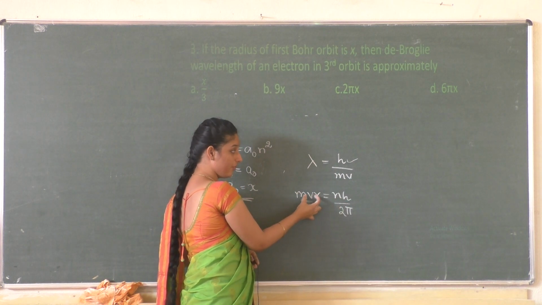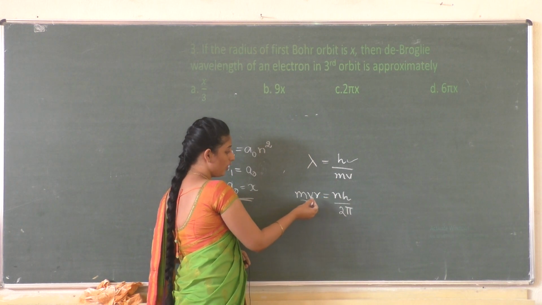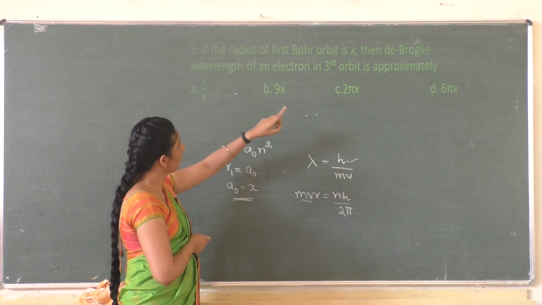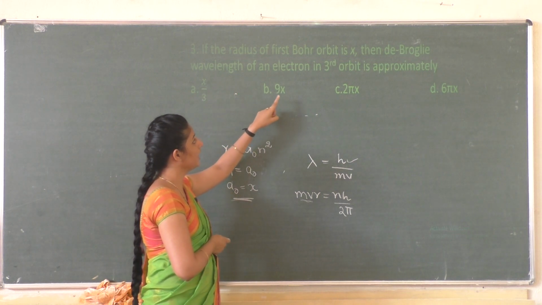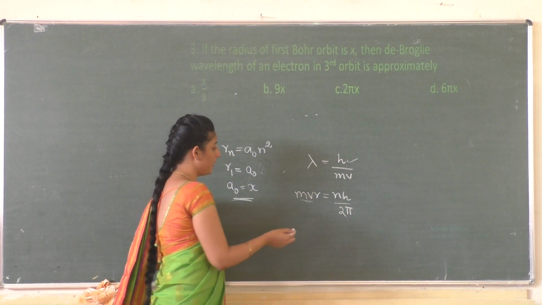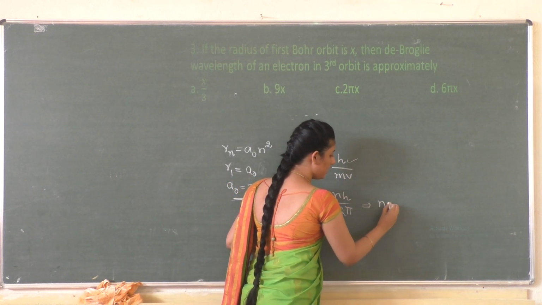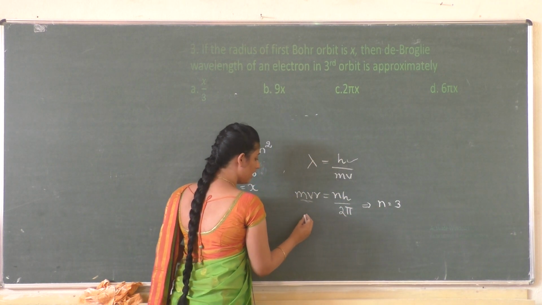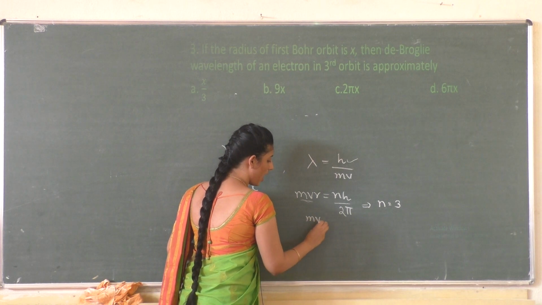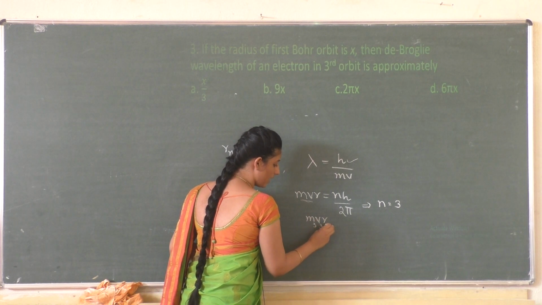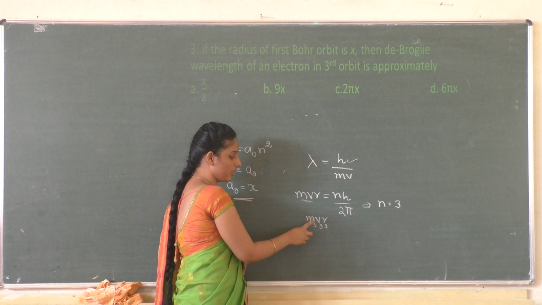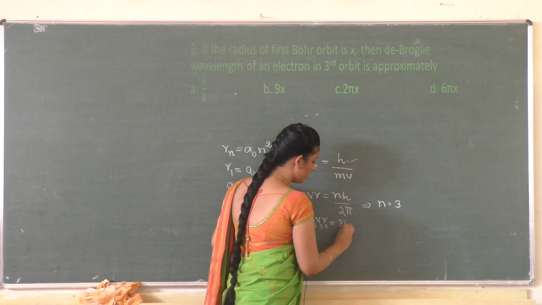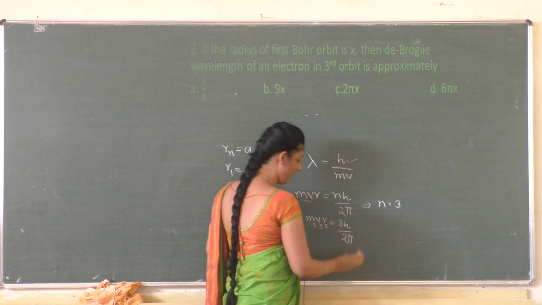So here, the question is, you need to calculate the wavelength of an electron in the third orbit. Third orbit means the value of n is 3, isn't it? So substituting n as 3, you will get m3v3r3. Let me write it as mass of electron in third orbit, velocity of electron in third orbit, and radius of third orbit is equal to 3h by 2 pi.